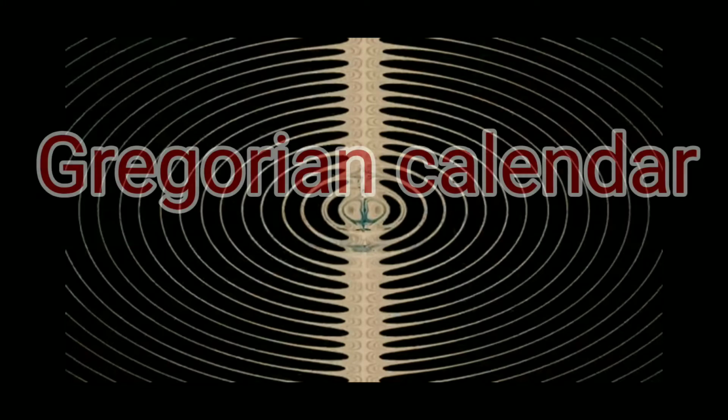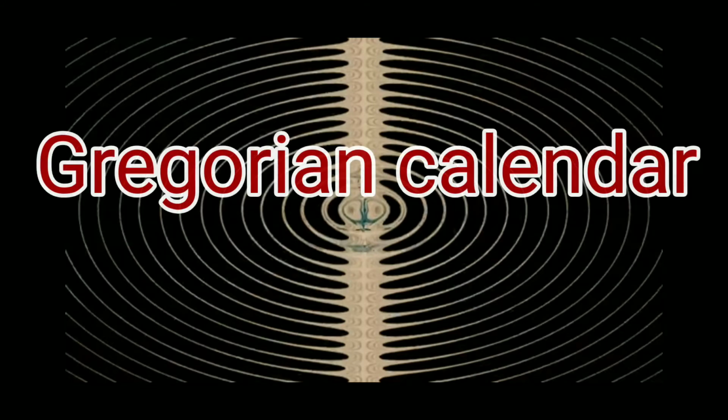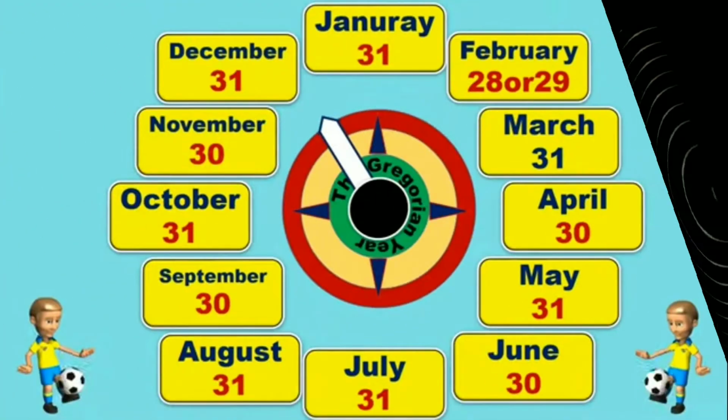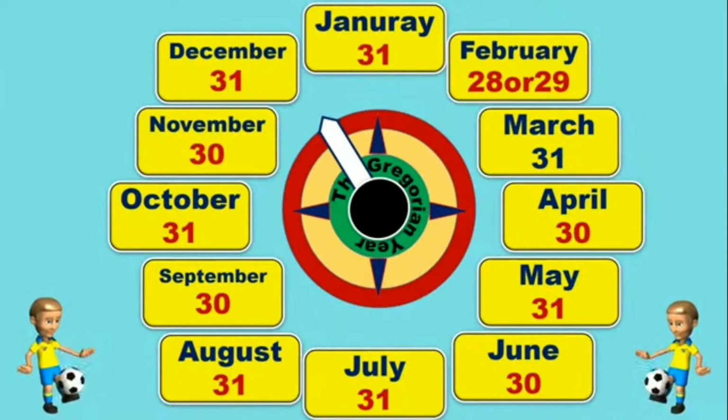Mostly we use two types of calendars. The first is the Gregorian calendar and the second is the Indian solar year calendar. Out of this, the Gregorian calendar is more famous, so let us know about it first. January to December, these months are included in the Gregorian calendar. Let us know how many days each month has.